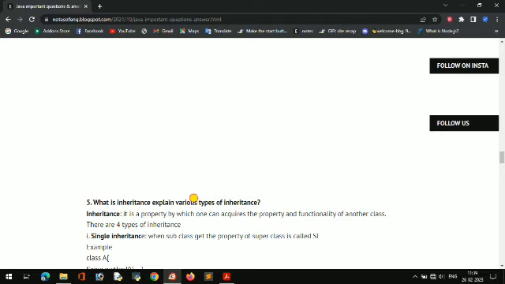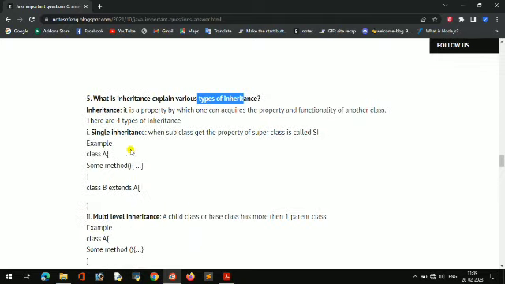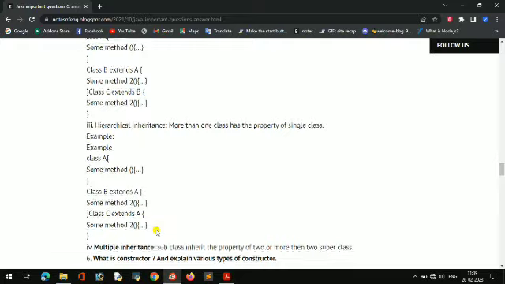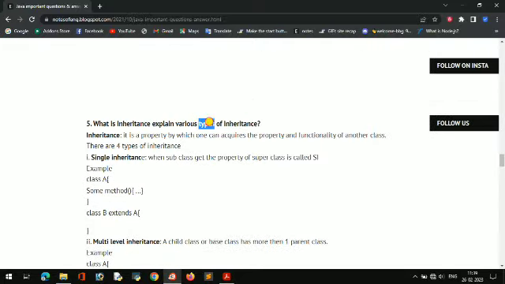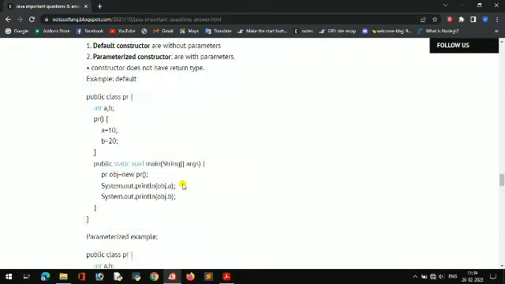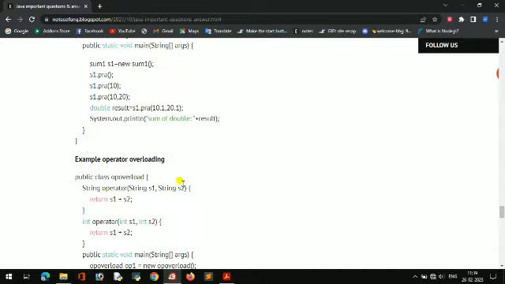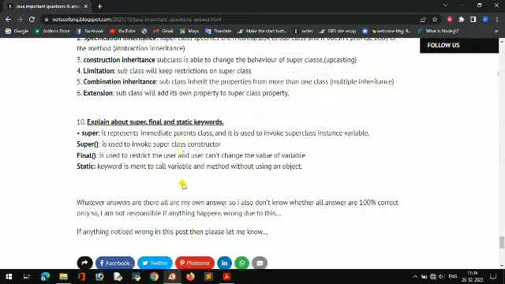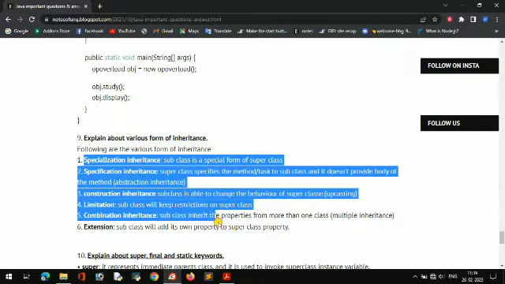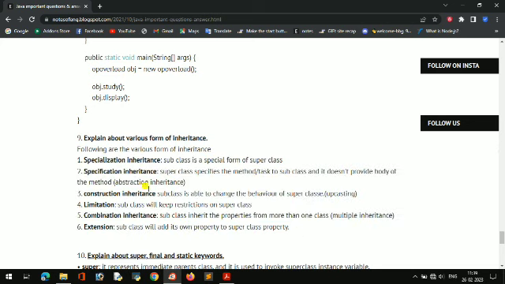Types of inheritance means there are only 4 types: single, multi-level, hierarchical, and multiple. Types of inheritance is this, and forms of inheritance means there are a total of 6 forms. That's what I am trying to say. I have written only single, but you can search some more things and write. So forms of inheritance means the following various forms.